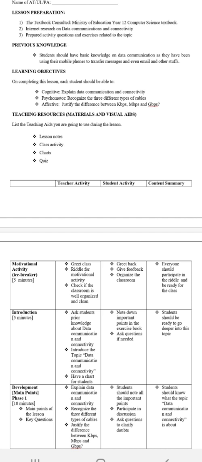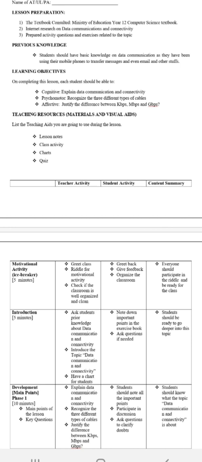After showing the charts to the students, I will be telling the students about the learning objectives of this particular topic. On the completion of this lesson, each student should be able to: cognitive, explain data communication and connectivity; psychomotor, recognize the 3 different types of cables; affective, justify the difference between kbps, mbps and gbps.